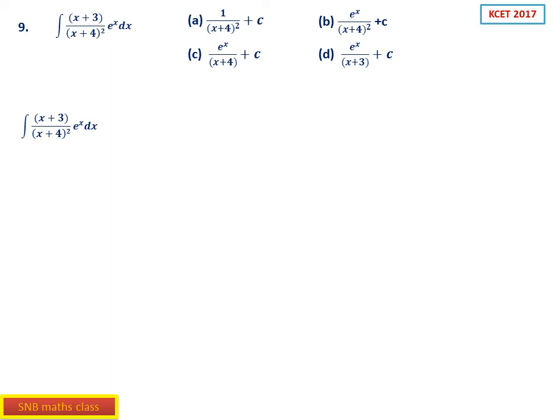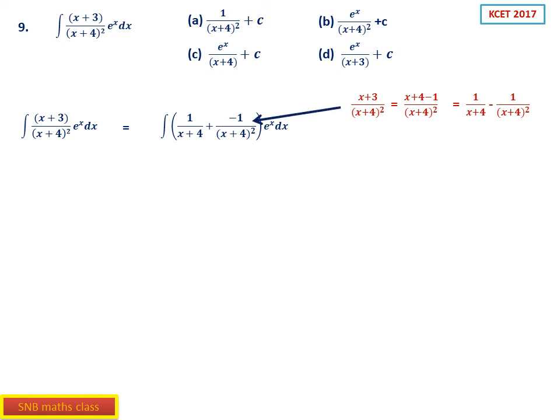So consider x plus 3 by x plus 4 whole square times ex dx. You can write this as 1 by x plus 4 plus minus 1 by x plus 4 whole square, ex dx. So x plus 3 by x plus 4 whole square can be written as x plus 4 minus 1 divided by x plus 4 whole square. Then you have to split it. When you split, you get 1 by x plus 4 minus 1 by x plus 4 whole square, but I have made it plus and then minus in the numerator. So now you should understand this one.